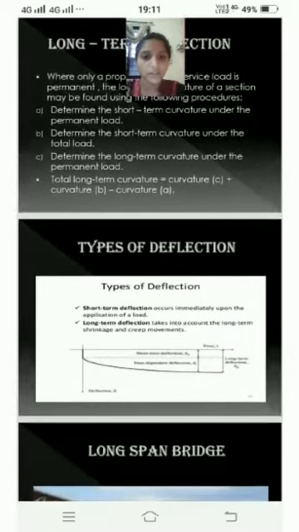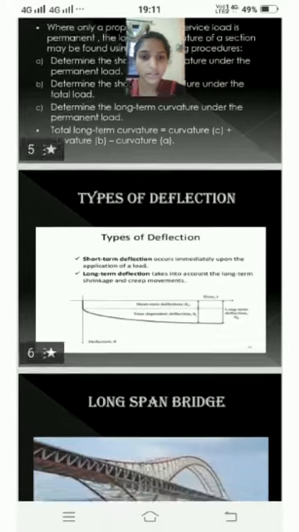Types of deflection. Short-term deflections occur immediately upon the application of a load. Long-term deflections take into account the long-term shrinkage and creep movements.